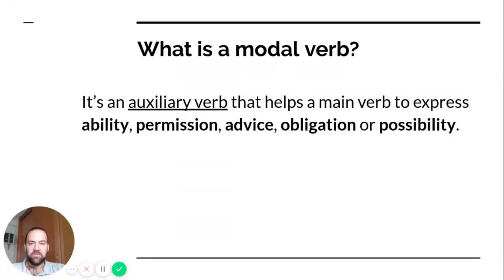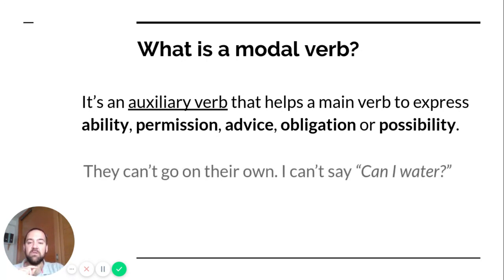What are modal verbs? A modal verb is an auxiliary verb that helps a main verb to express one of five things: ability, permission, advice, obligation, or possibility. Auxiliary verbs are verbs that help the main verb. For example, do, be, have, we use them to make questions, or we use them to express the negative of something, okay? But these kind of auxiliary verbs are special because they can't go on their own, okay?